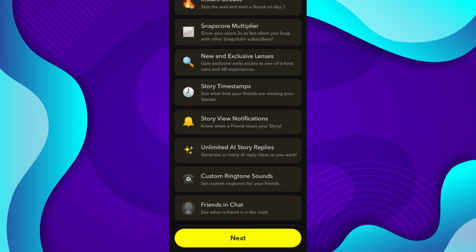After you have upgraded, you'll see an option for custom ringtone sounds, and there you'll see an option for everyone, and then you'll see the option to add different ringtone sounds. And then select the ringtone you like and just click on done.